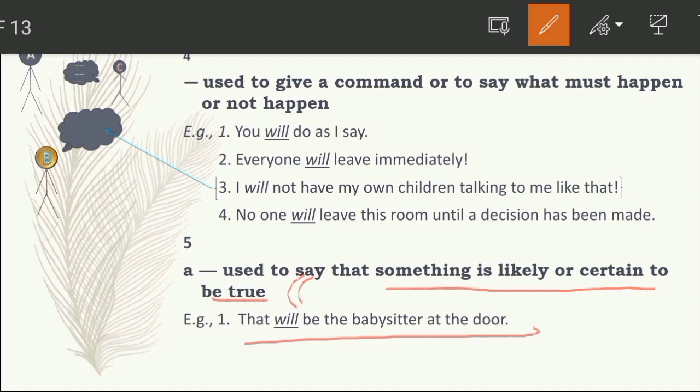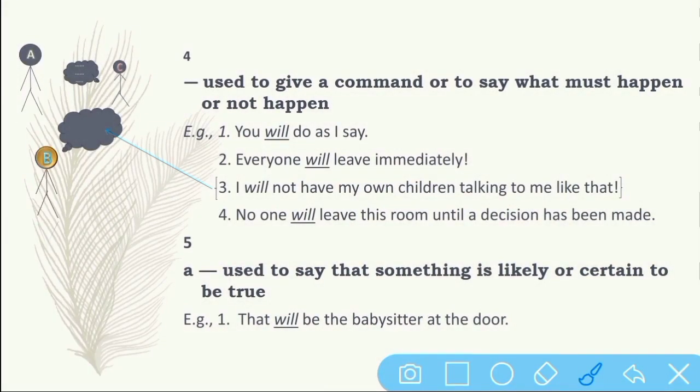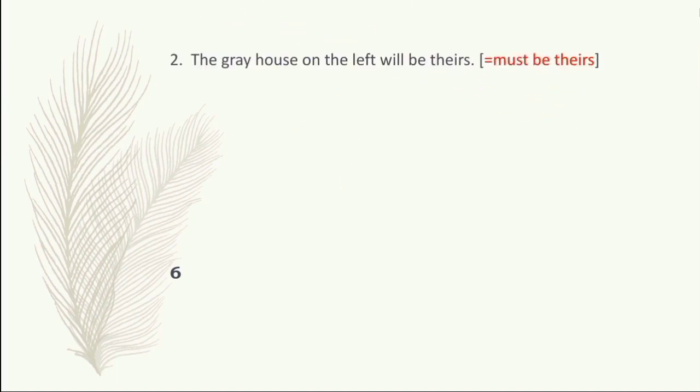So here, this will be the babysitter at the door means we are guessing that this is likely to be the babysitter at the door. We aren't 100% sure, but it is expected. Second is: the grey house on the left will be theirs.